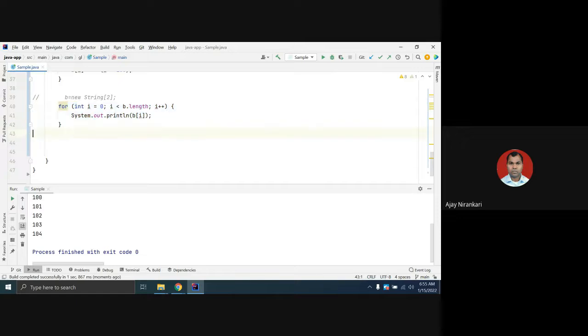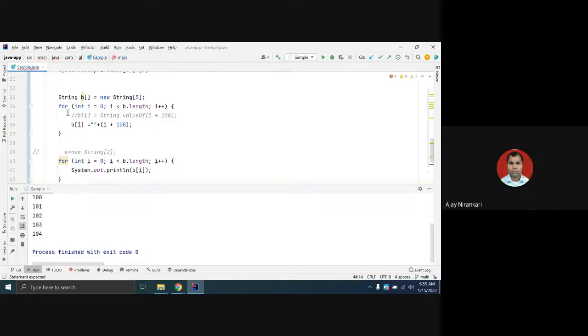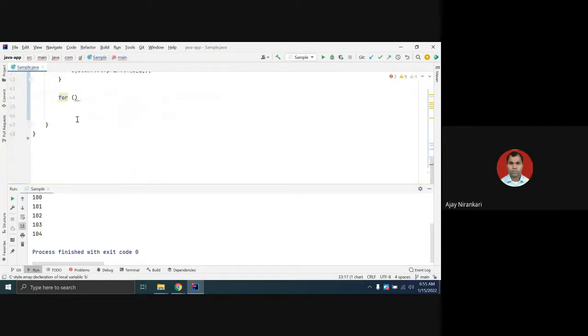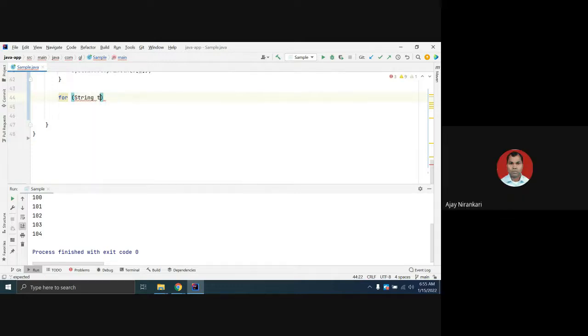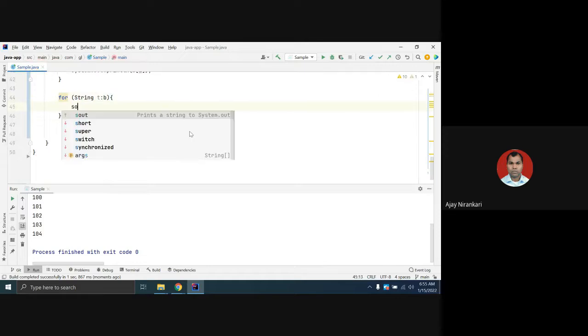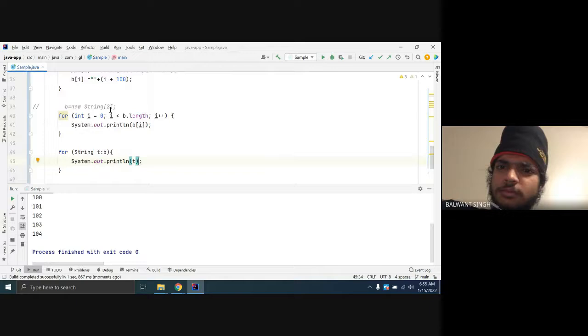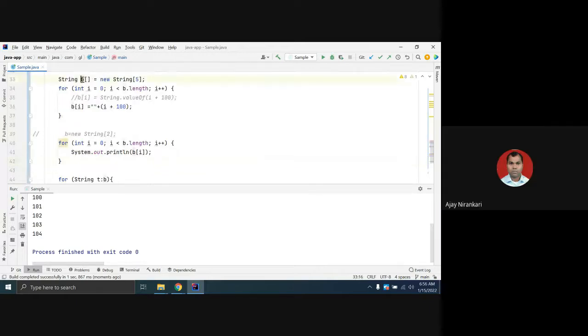Sometimes you can also do it this way. One other way to access the for loop, like this is your array. So you can write here a String, any temp, say t, in b. This is another way, and then System out println t.